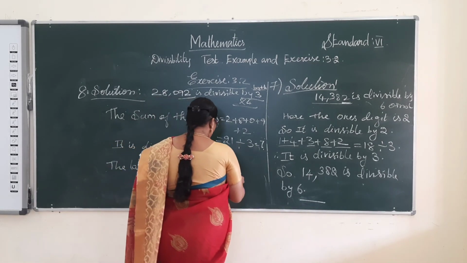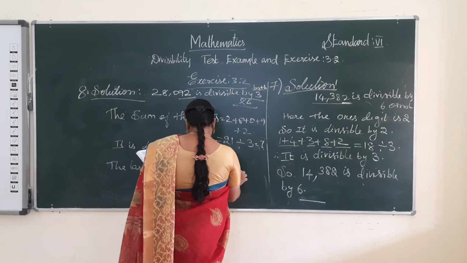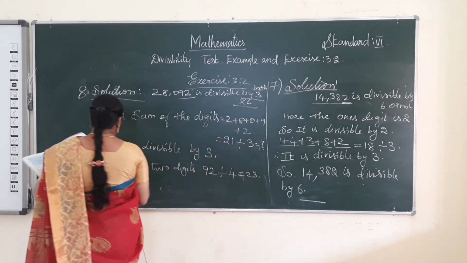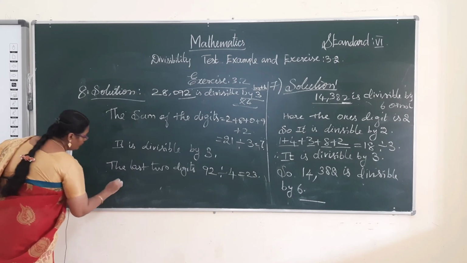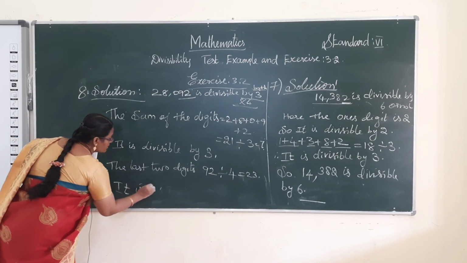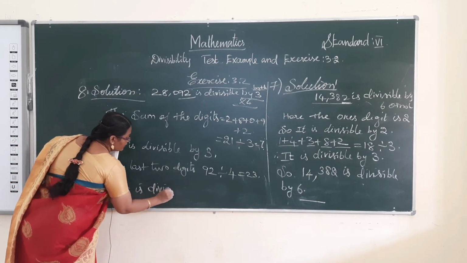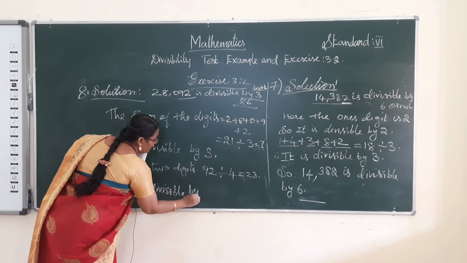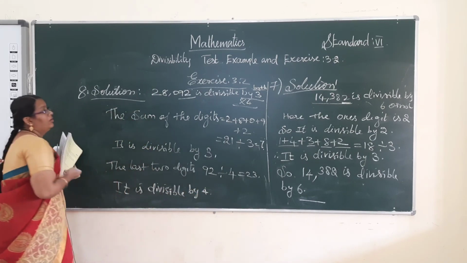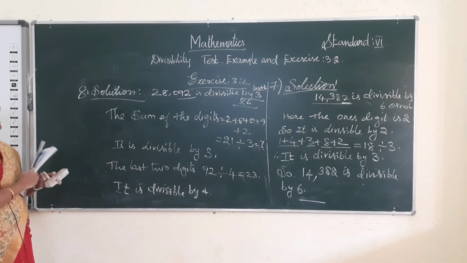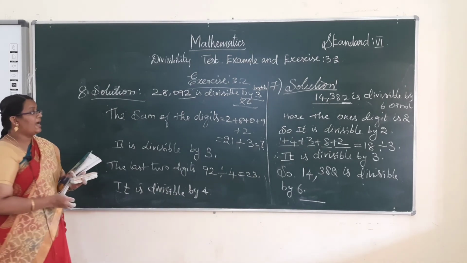So it is satisfied. Therefore, it is divisible by 4. So the given number is divisible by both 3 and 4.